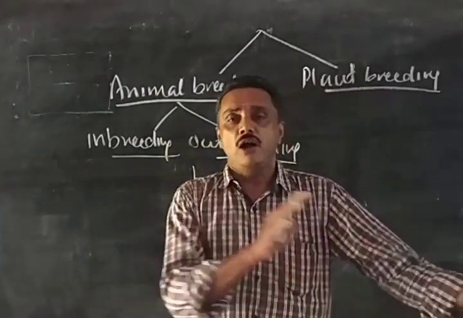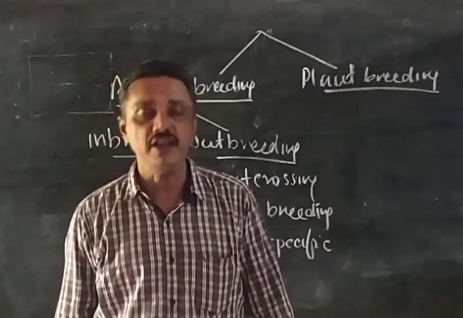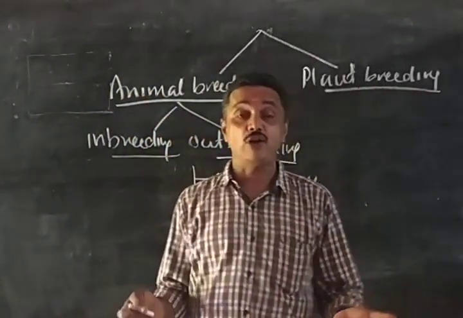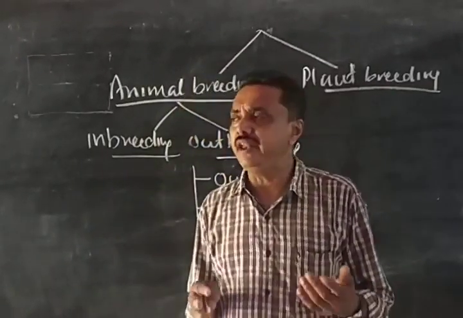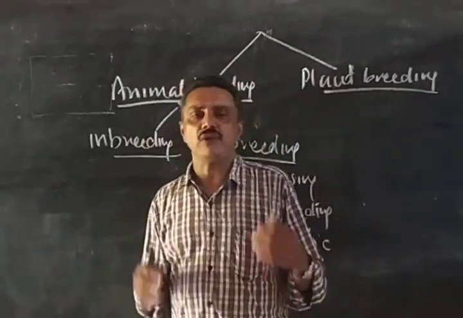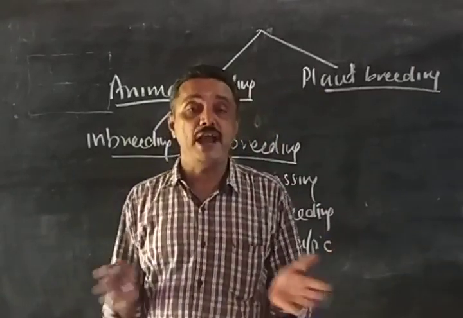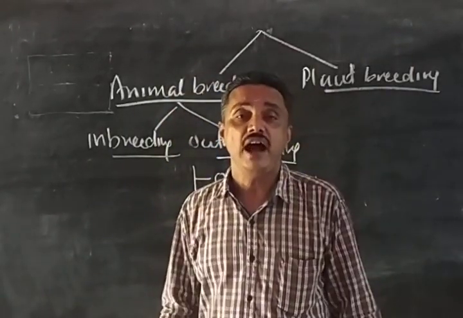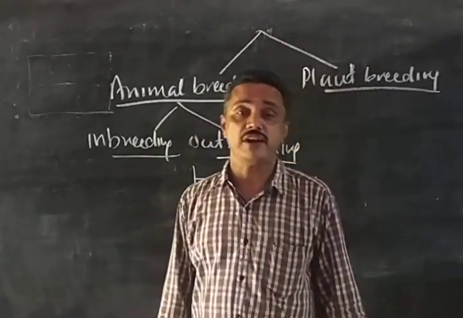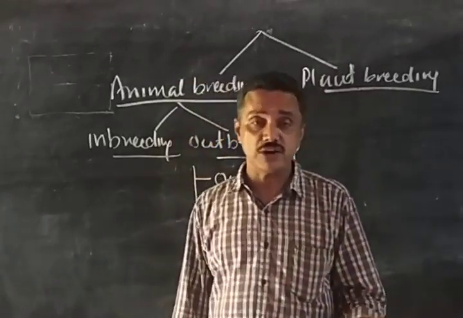On the other side, the human population increases very fast, so we could not satisfy the requirement. So after independence, in the 1960s, in India and in different parts of the world, they began to produce numerous high yielding and disease resistant varieties.